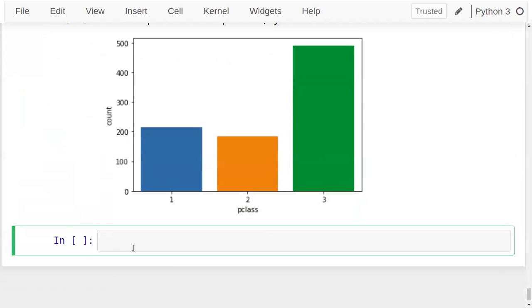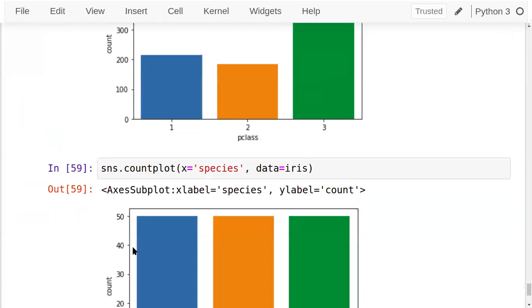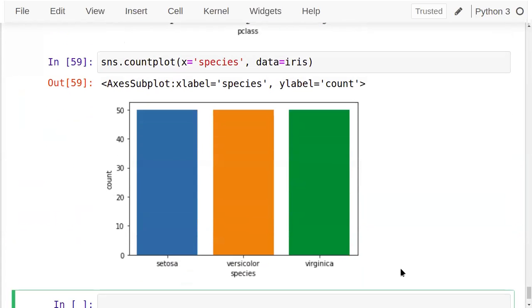Now see, if I use sns.countplot on species, where the data frame is iris: Setosa 50, versicolor 50, virginica 50. A completely balanced data set is there.